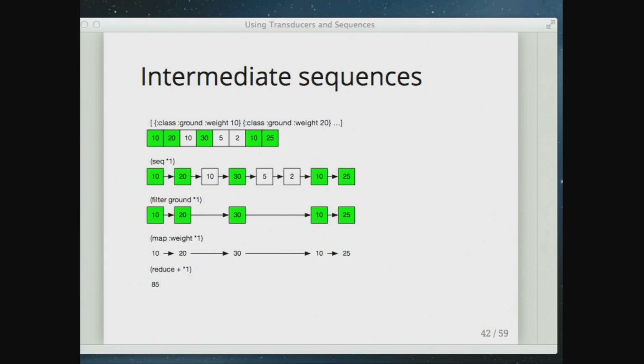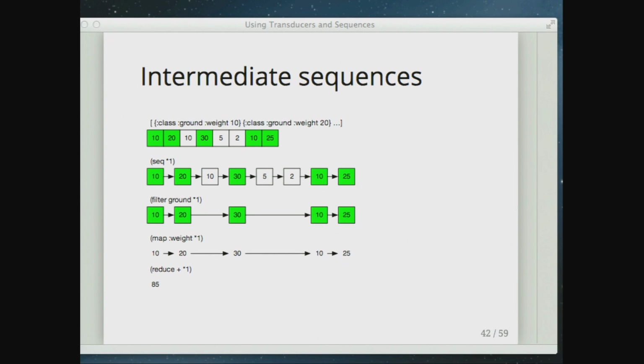But if we think a little bit more about what's happening in that example, the top thing is our initial objects that we've got, and I've colored the ground ones green, and then the weight is the number. So we're going to start with, say, a vector, and we're going to produce a sequence out of the top of that, and that's actually creating new objects over the top of that as your immutable view.